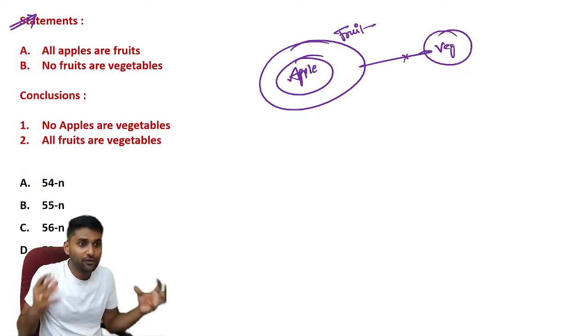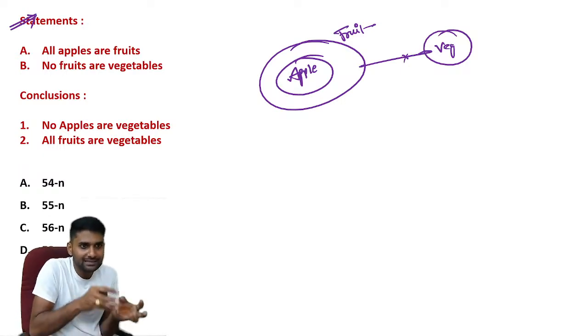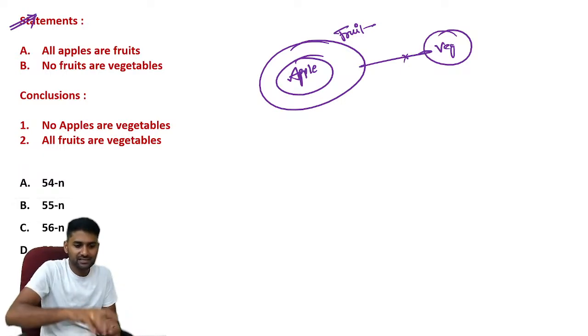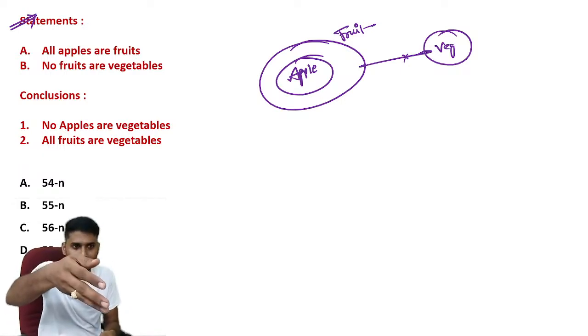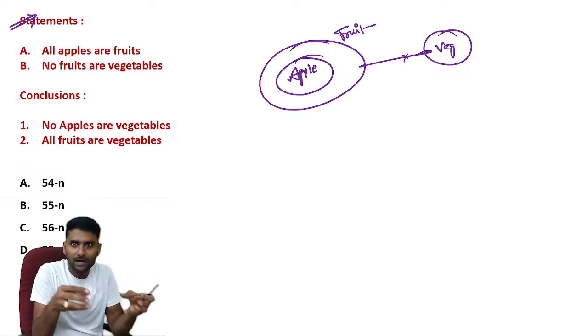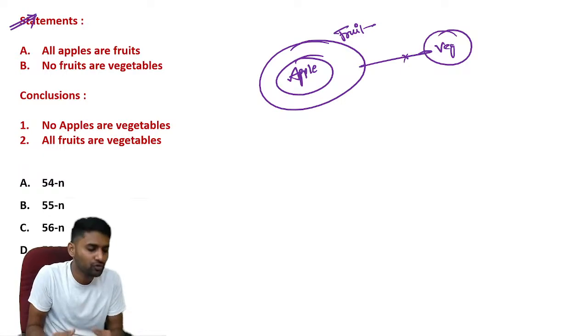Why? Because if you assume any relation of apple to vegetable, you are directly connecting fruit to the vegetable also. The entire apple belongs to the fruit, right? If fruit does not belong to the vegetable, apple also does not belong to the vegetable.